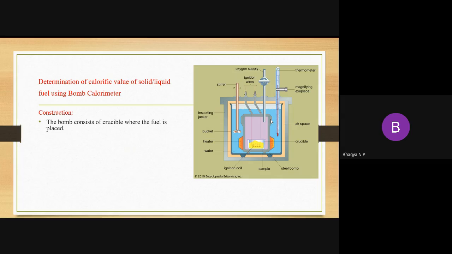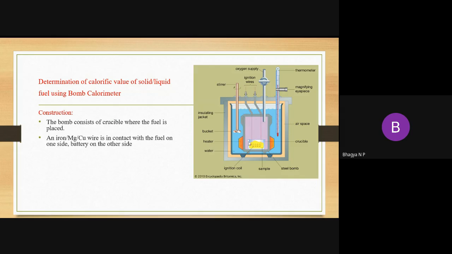This bomb consists of one crucible. This is on the inside, you can see the crucible. In this crucible the fuel is placed. What is that fuel? It is the yellow color that you are seeing. This is the fuel. Means the fuel is placed in the crucible and the crucible is there in the bomb.